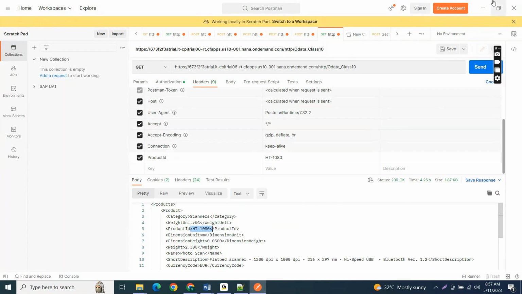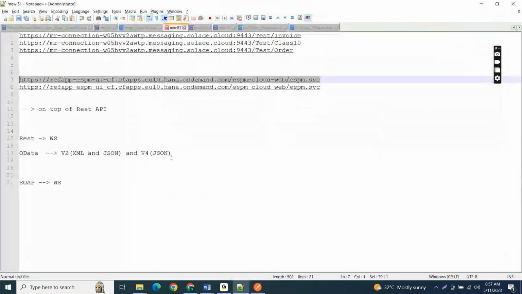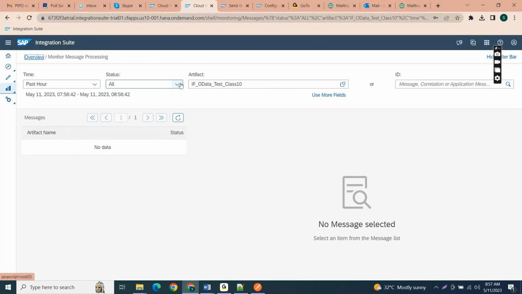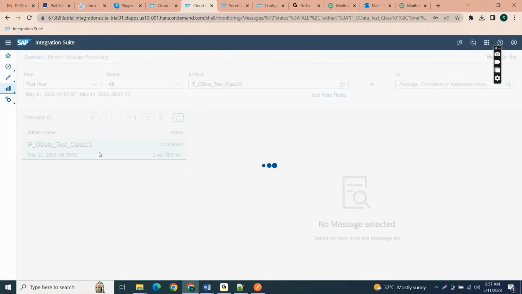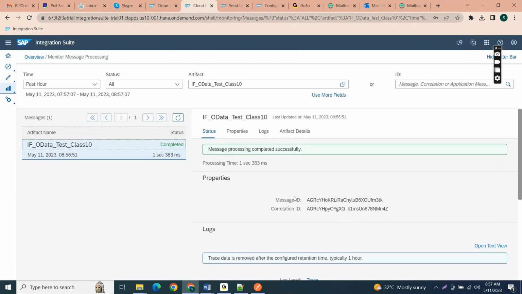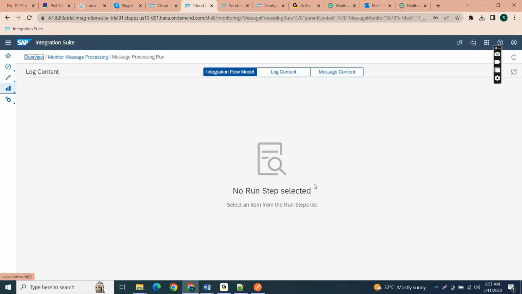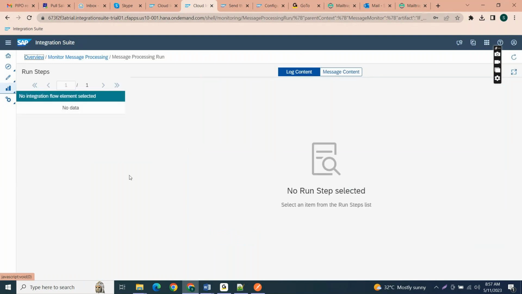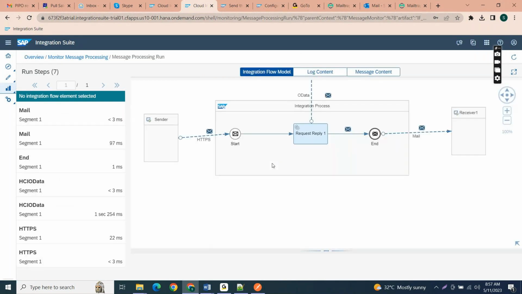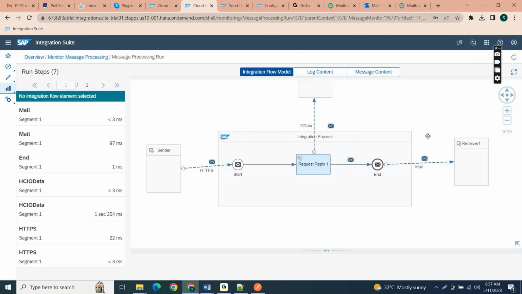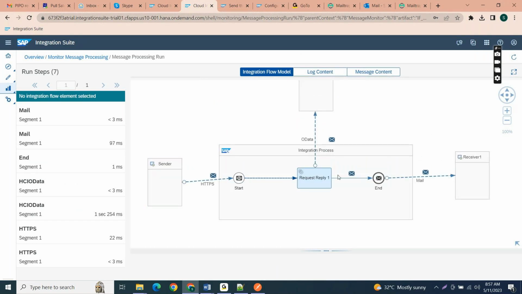So let's see in the trace mode how the message was processed. Let me refresh this one. Here you can see this is the IF_OData_Test_Class_10, right? So let me open the trace. The request reply will ignore the request message once it receives the response. Got it? So here you can see this is the message flow for request reply.